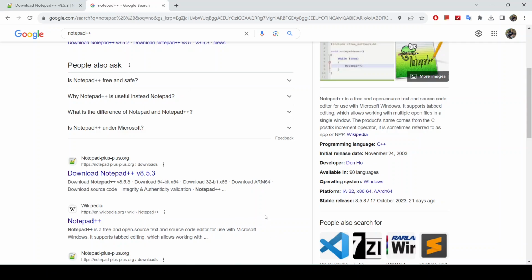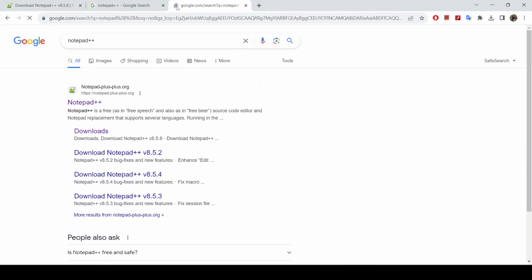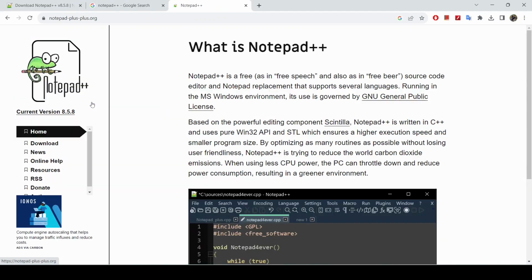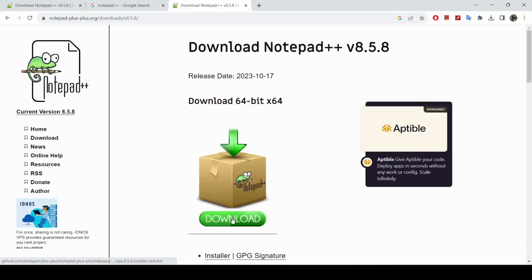To install this tool, all you have to do is open a new tab in your favorite browser and search for Notepad++. And right here, the website that we are looking for is notepad++.org. So click this link and go to download. And we want to download the current release, so usually the current release is on top, so I will click this and download. Here your download is showing and it has completed, so I'm going to open this.